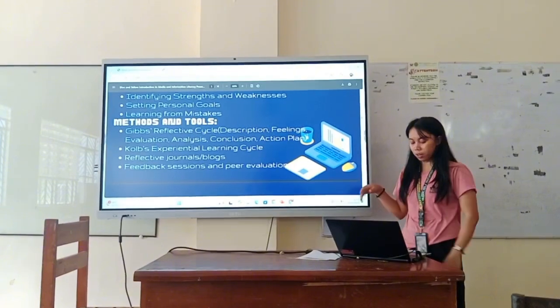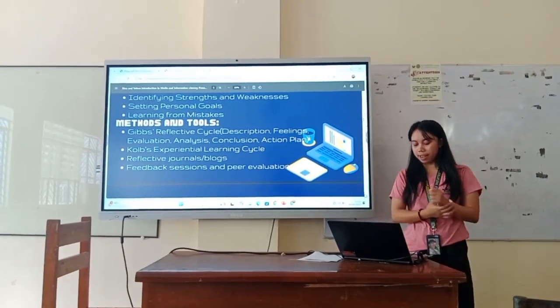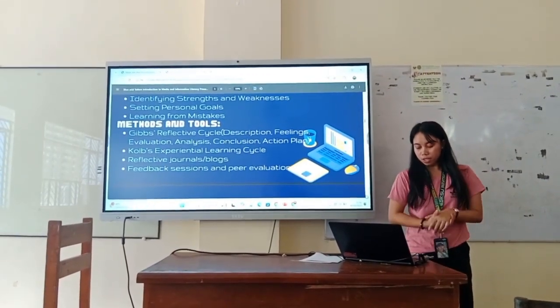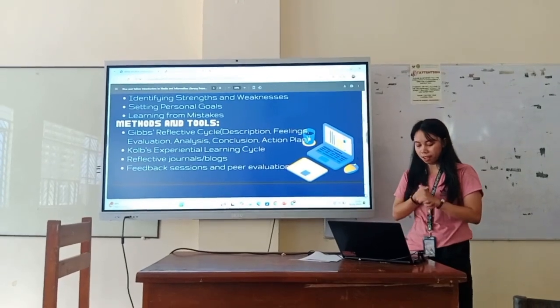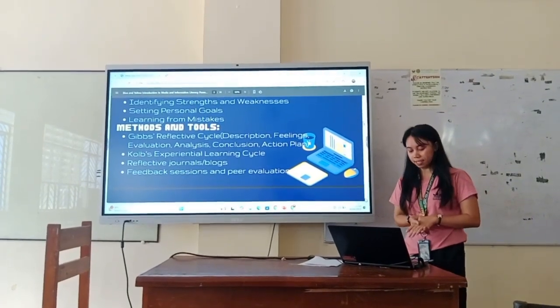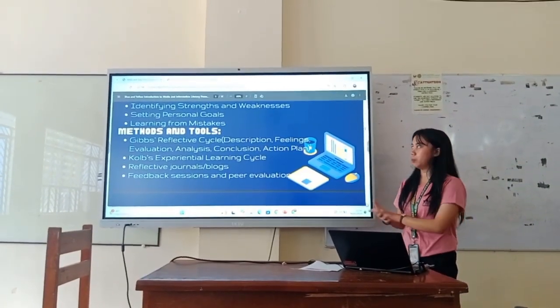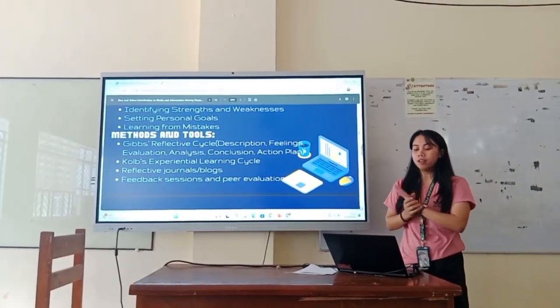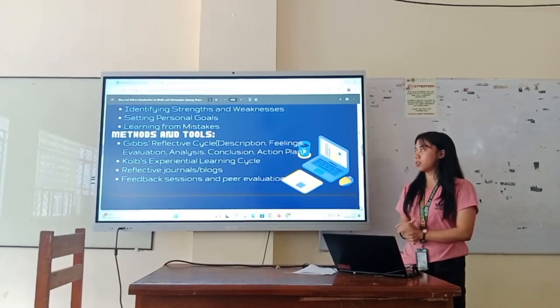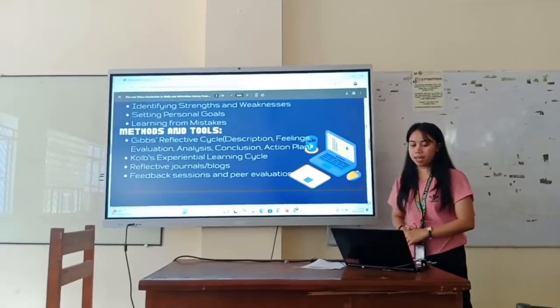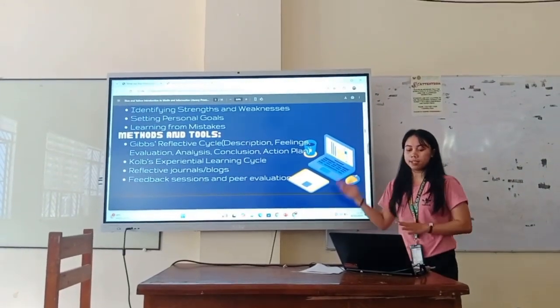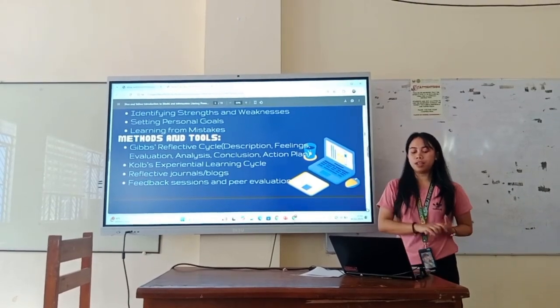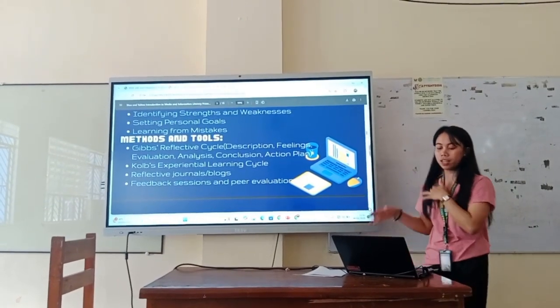Itong cycle daw, nag-guide sa every individual through a systematic process of analyzing experiences and extracting valuable lessons. Meron siyang 6 stages: description, feelings, evaluation, analysis, conclusion, and action plan. Another is experiential learning, and reflective journals, blogs.